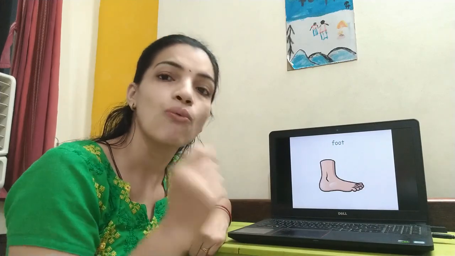What is this, children? This is a foot. 1 foot, 2 feet. It's not foots. So 1 foot and 2 feet. How many feet do we have? We have 2 feet.